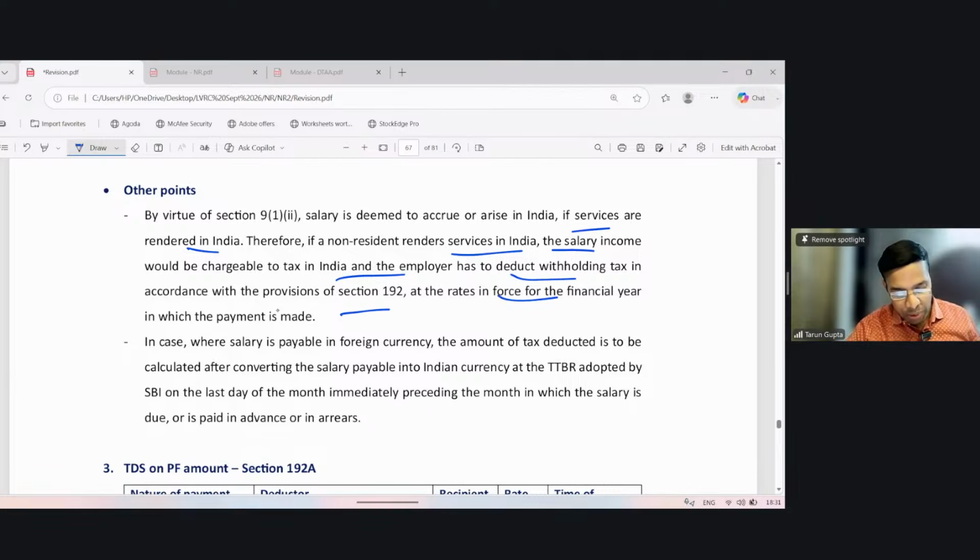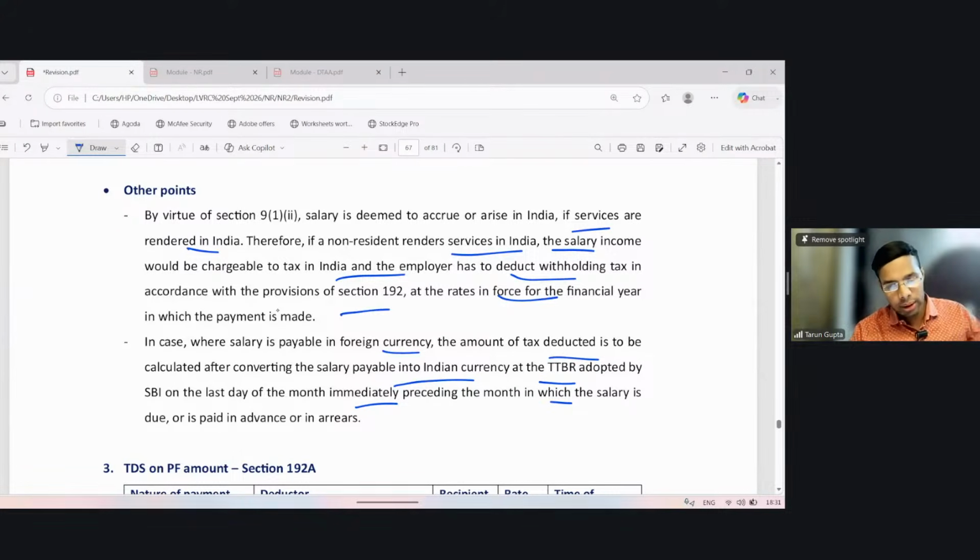In case where salary is payable in foreign currency, the amount of tax deducted is to be calculated after converting the salary payable into Indian currency at the TTBR adopted by SBI as on the last day of the month immediately preceding the month in which the salary is due or paid in advance or in arrears.